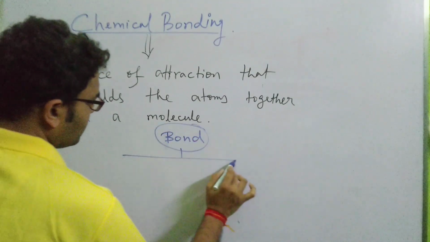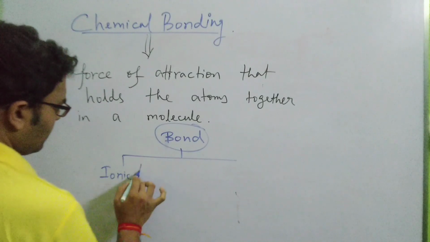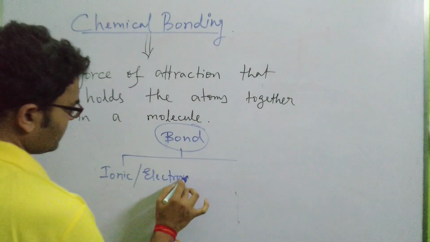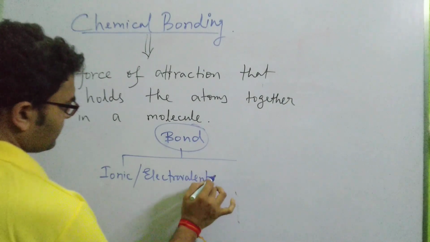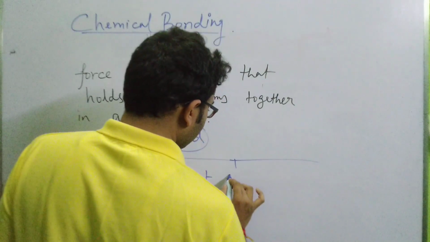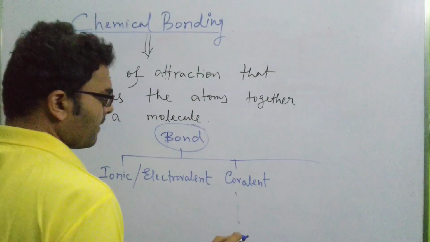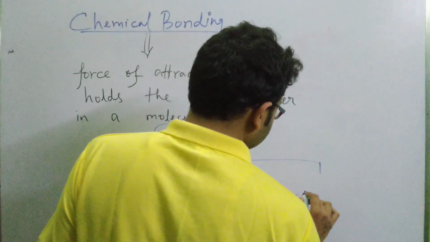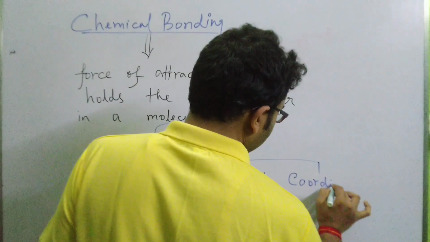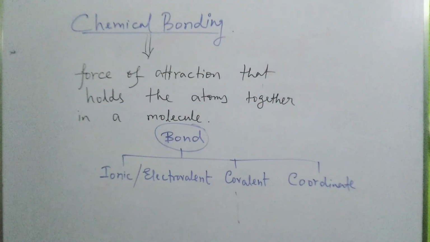First of all, it is ionic or electrovalent bond. Ionic or electrovalent bond. Second is covalent bond, and third is coordinate bond. So these are the three kinds of bond that we are going to discuss.